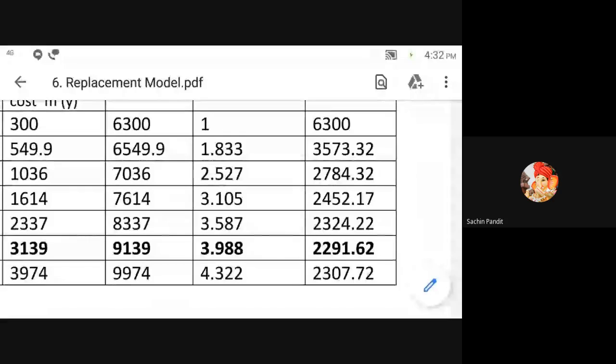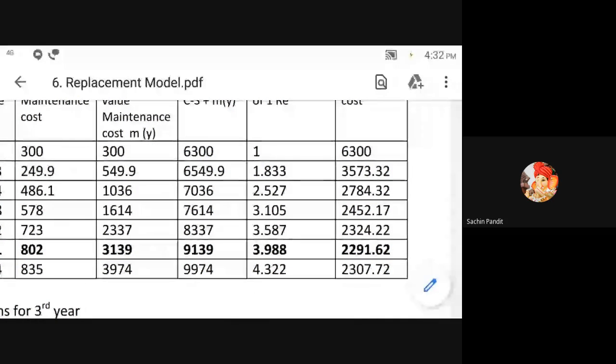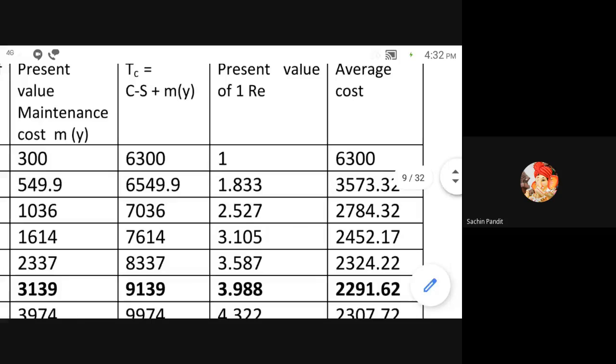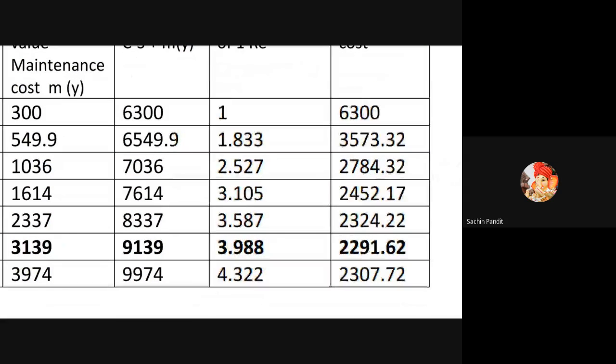Only a single problem, so there will be no confusion, the same problem is there. I think I will give it as an assignment also. Whenever you are able to try after the study, you can definitely solve that problem. I will give it as an assignment and tomorrow we will solve that problem also. So what is the last procedure? Only the division of column number 6 by column number 7.